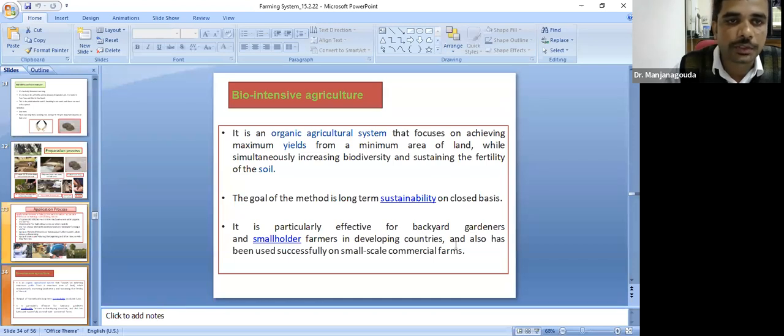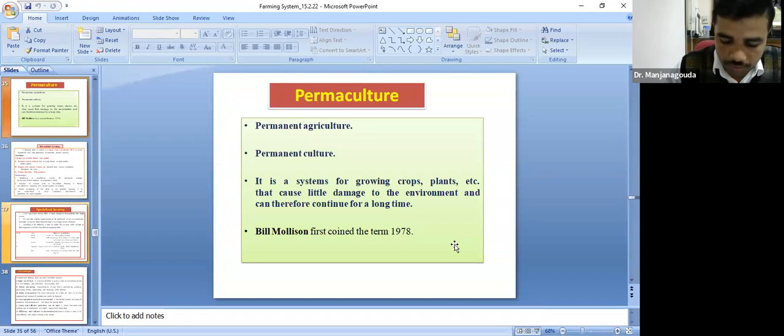Another important concept is permaculture. This is an important concept in organic farming. It is more or less similar to a type of organic agriculture. It is also called permanent agriculture. This is very important: who gave this term? They will ask this. Bill Mollison. Bill Mollison coined the term permaculture in the 1970s.